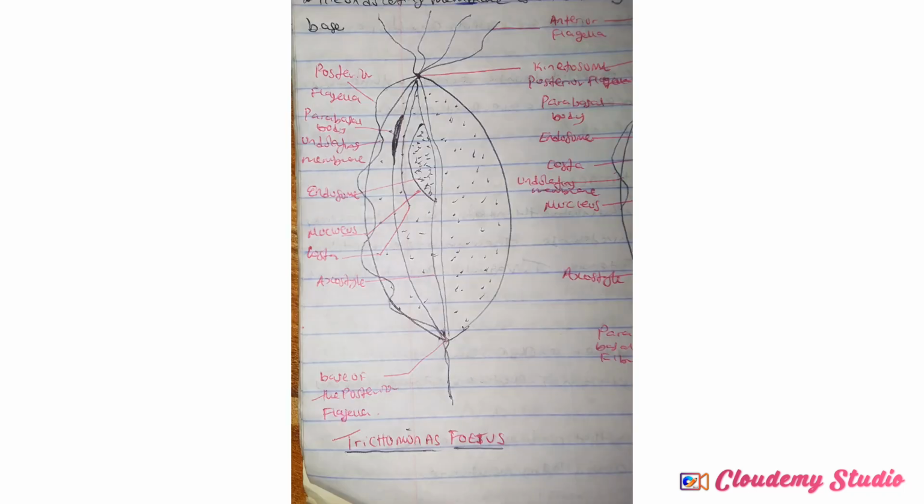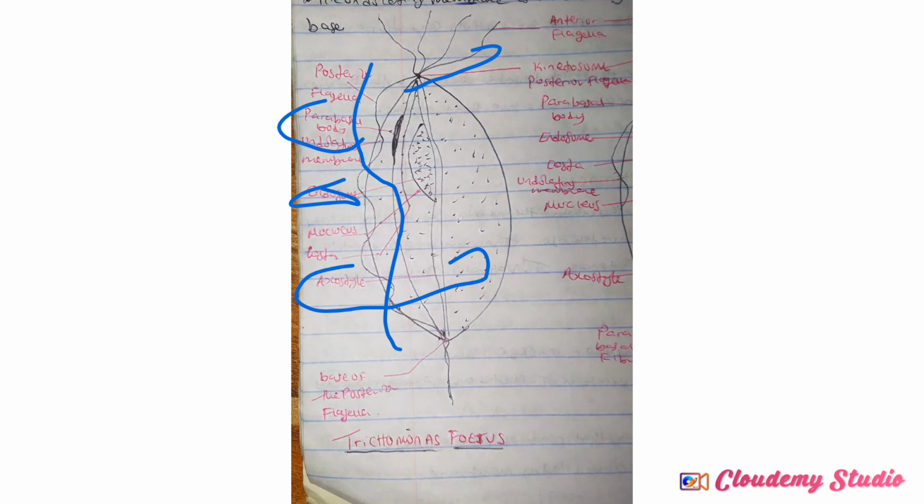So this is an example of the structure of Trichomonas foetus. I think I've shown us this one before, but this is what these are. This is the anterior flagella. This is the posterior flagella, which forms the undulating membrane. This is the endosome. This is the parabasal body, right? This is the axostyle, the one that runs down the body. This is the costa. We have the nucleus. Can you see this is the nucleus? And this is the base of the posterior flagella.